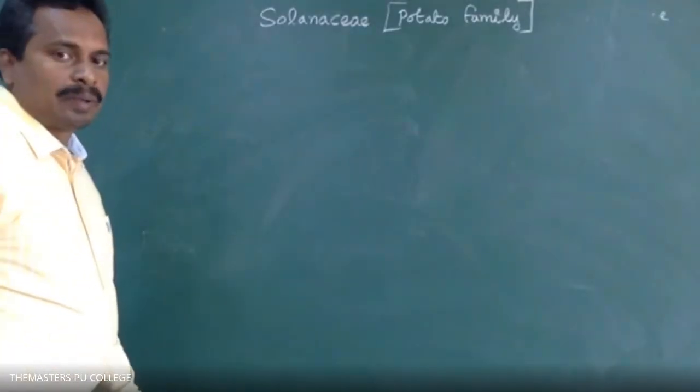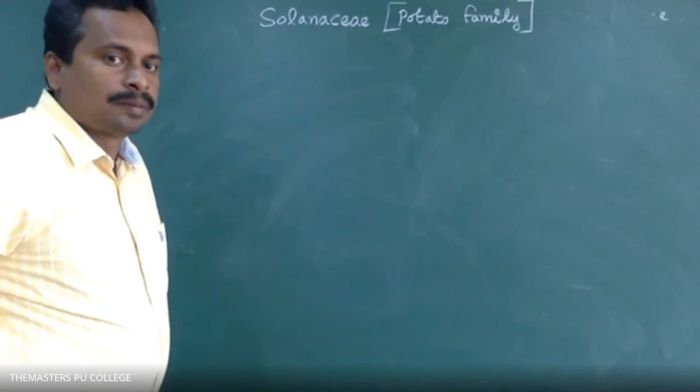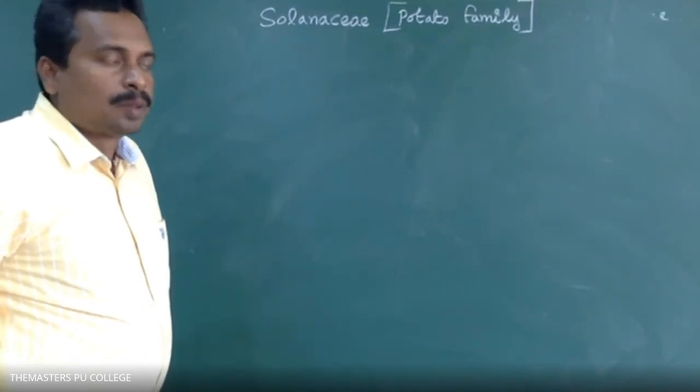What is the common name of the Solanaceae family? Potato family. Fabaceae is the Papilionaceae family.